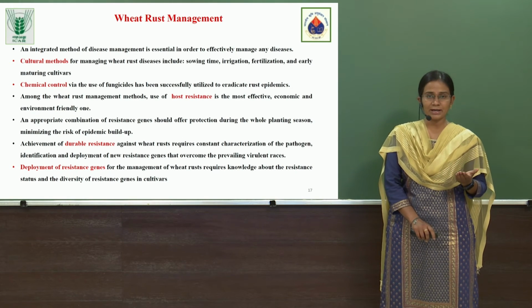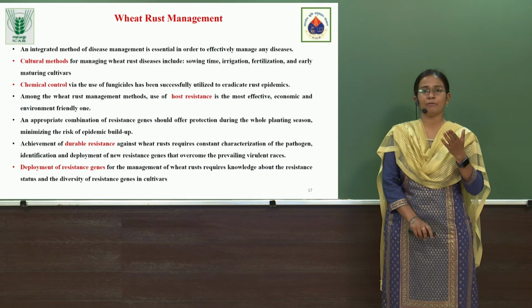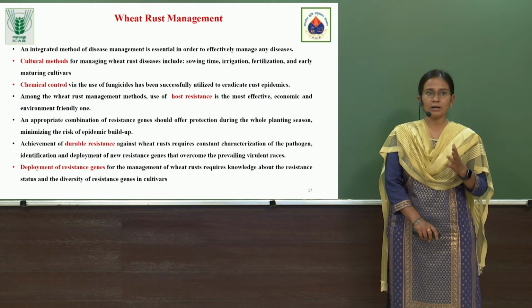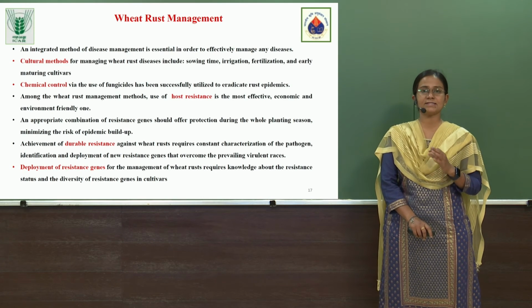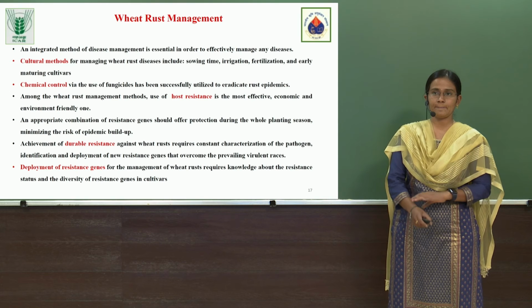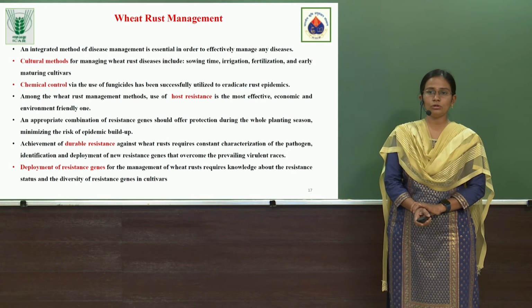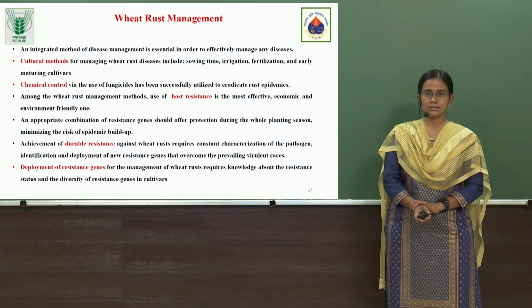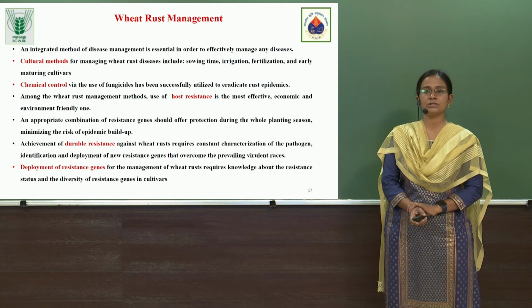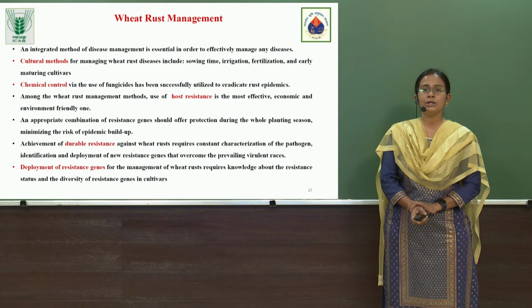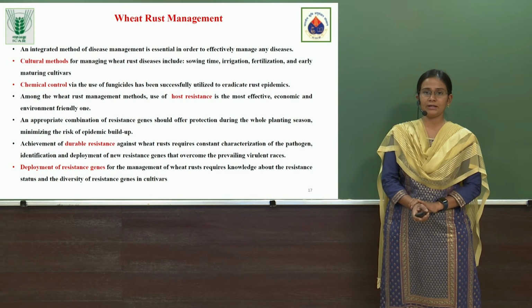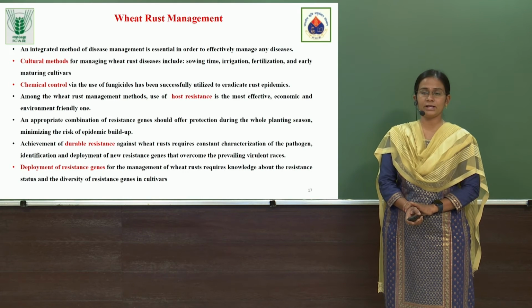Even if a pathogen attacks and the 4 varieties are wiped off at a stretch, are there any varieties which can sustain this pathogen? And achievement of durable resistance, that is, even though the pathogen changes its pattern, even if it produces virulent pathogens, you need to produce a variety which can withstand all the new races.